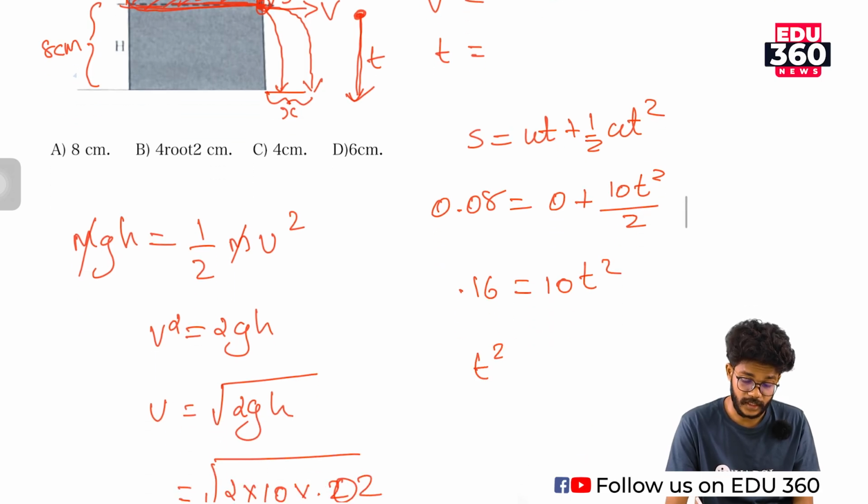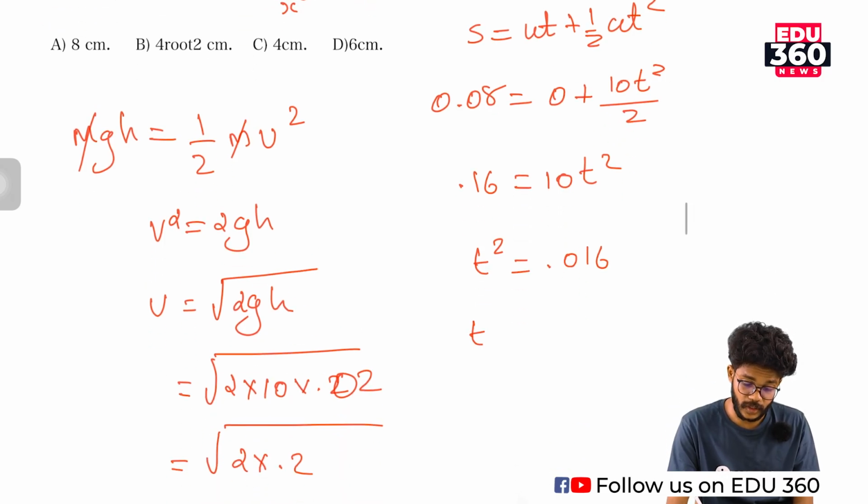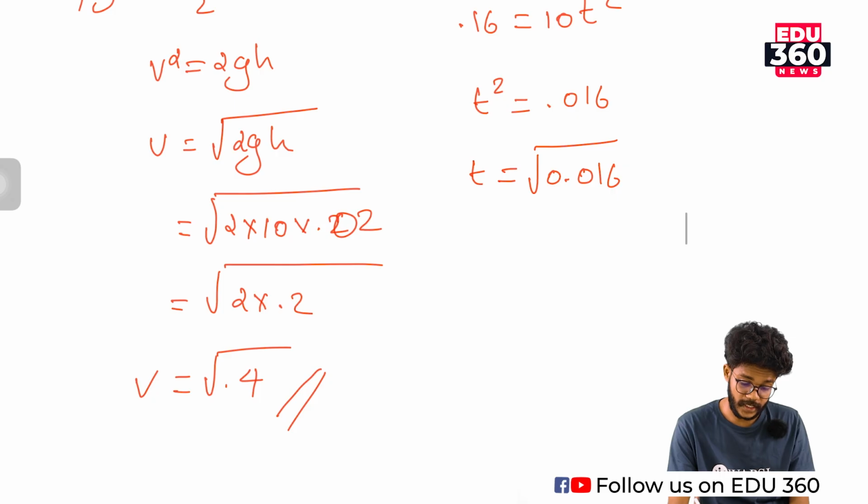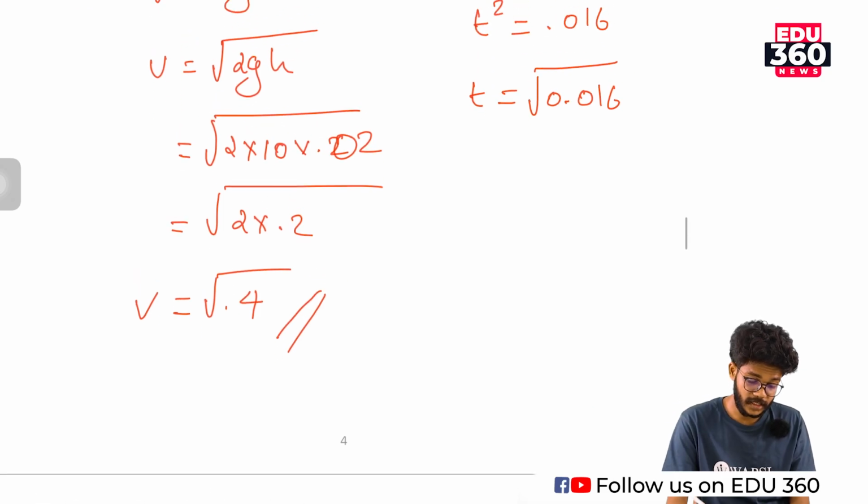t square is equal to 0.16 divided by 10, which is 0.016. So t is equal to root of 0.016. Okay, so we need to multiply v and t.